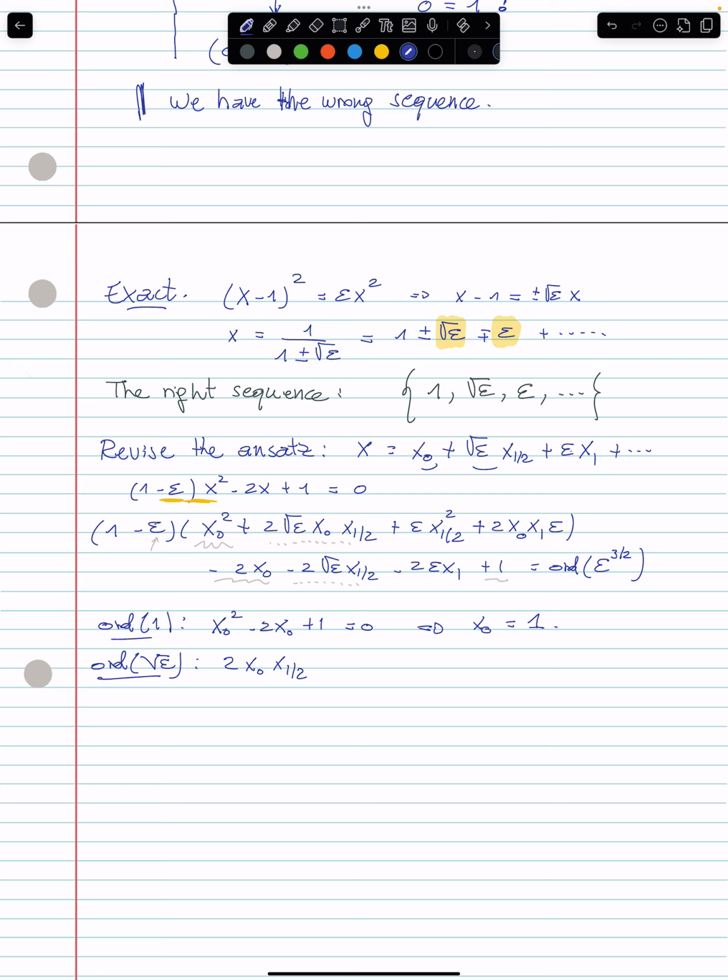So we have minus 2x1 half, and this is equal to 0. You should think again, but in fact, no, because the fact that we use the right sequence is such that we end up here with 0 is equal to 0. Okay, it doesn't help to determine x1 half, but at least there's no big deal.